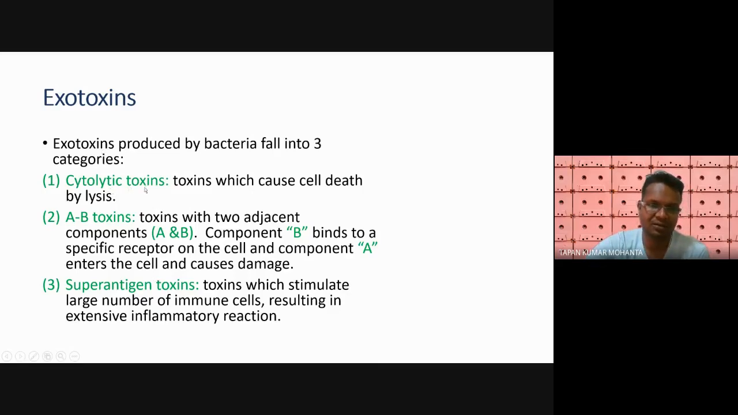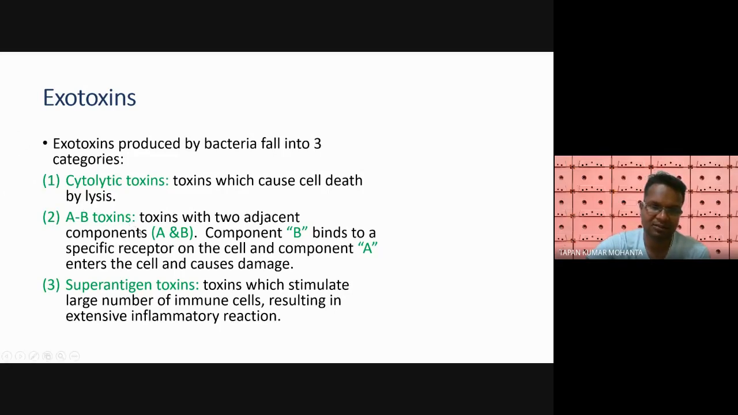What do you mean by cytolytic toxin? Cyto means cells, you know this. Lytic means breakdown. So the toxins produced by bacteria which break down the cell or bring lysis in the cell are called cytolytic toxins, and they cause cell death by lysis. So bacteria produce the exotoxin that breaks down the cell, damages it and brings death to the cell. We call it a cytolytic toxin.